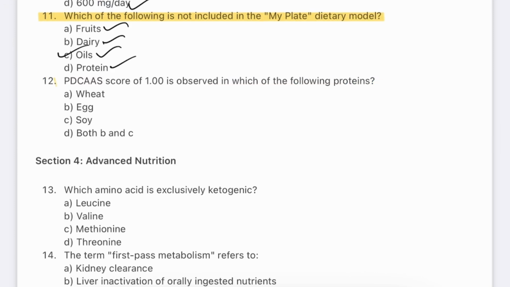Question number 12. A PDCAAS score of 1 is observed in which of the following proteins? Wheat, egg, soya, both B and C. The answer will be D, both B and C.